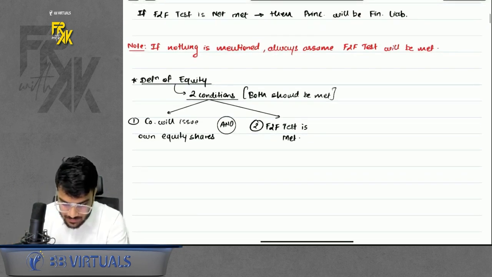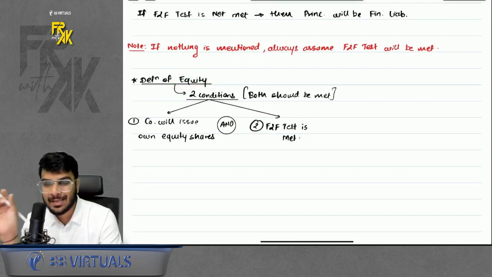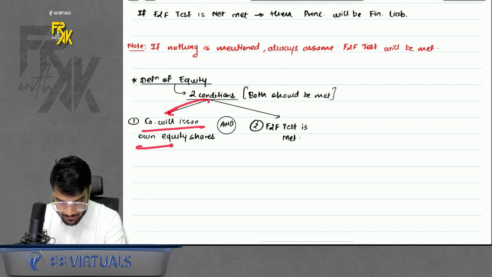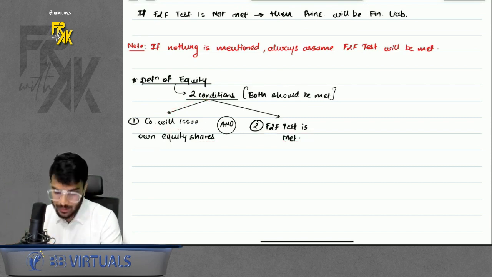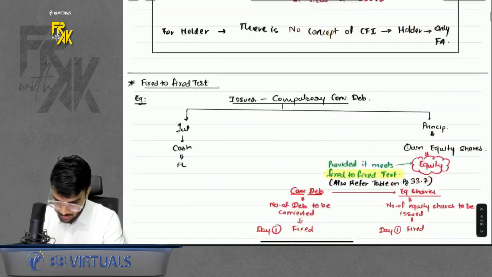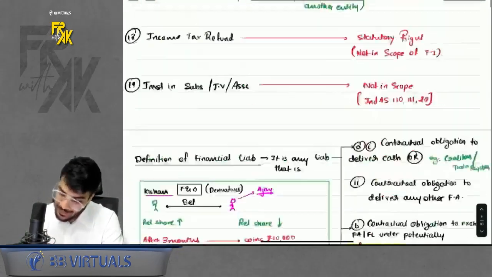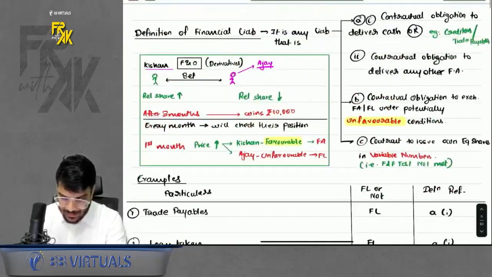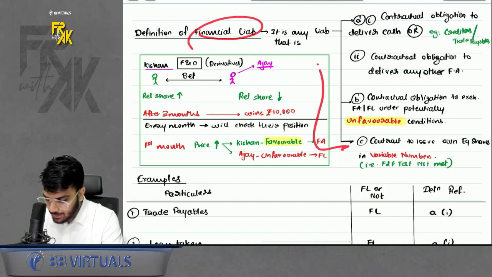Then, for any element to be known as equity, two conditions are there. First of all, for that element, the company will give its own equity shares. And second, the fixed to fixed test will be met. If both of these are met, then only it will be equity. Right? Okay. Now come towards the definition of financial liability again. Now I will do interlinkage with you. See, under financial liability, now you can read the fourth point.